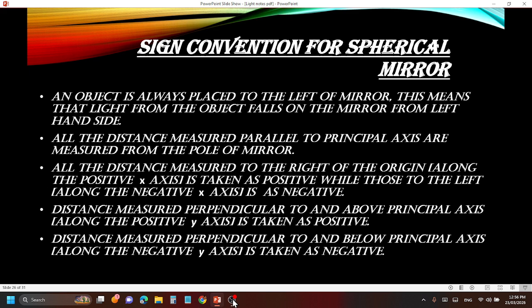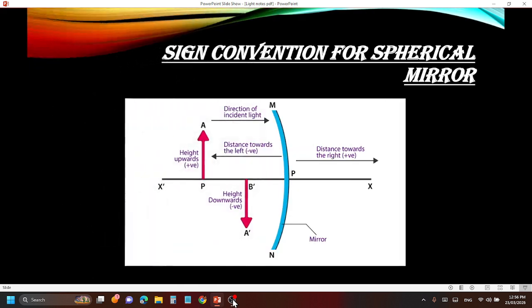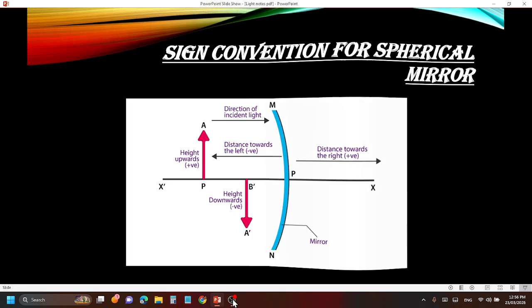Distance measured perpendicular to and below the principal axis along the negative y-axis is taken as negative. Simple. Understood? If you did not understand, rewind the video and check, because I don't want to make the video too long or else you will feel bored. So this was the sign convention.